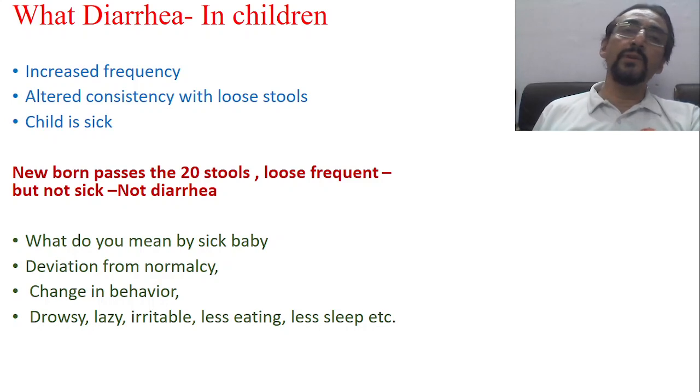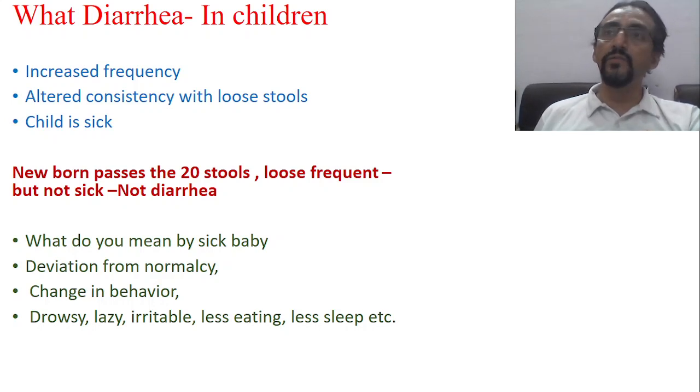But when you talk about diarrhea in children, especially infants and newborns, this definition will not hold good, because a newborn baby passes about 20 stools per day. This is also normal. 13 to 14 stools, definitely the baby will pass, and even up to 20 stools is still considered normal. And the stool will also be loose, because the baby is taking milk which is rich in lactose, which is nothing but sugar.